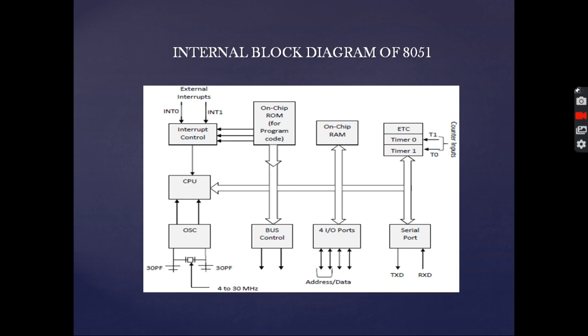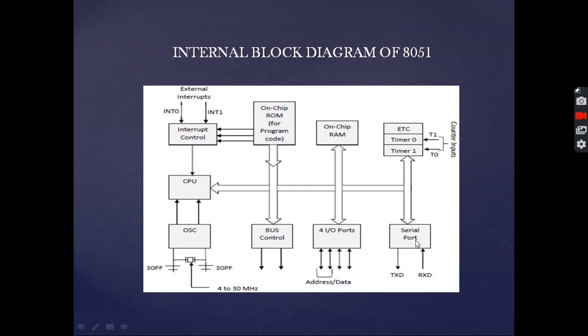Now coming to the internal block diagram of 8051. As we can see, we have the interrupt control block that is specifically used for interrupt purpose. INT0 and INT1 are the two external interrupts. This interrupt control block has a line connected to the CPU, which acts as the main brain of the system. This CPU block is connected with the oscillator circuit that provides a particular clock frequency to this system. Coming to this part, we have the on-chip ROM for program coding, the on-chip RAM for storing, and this part is for timer 0 and timer 1.